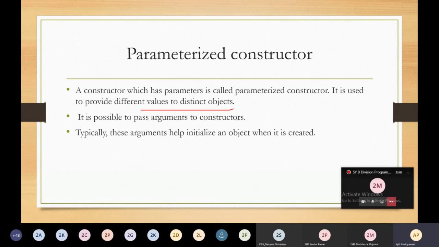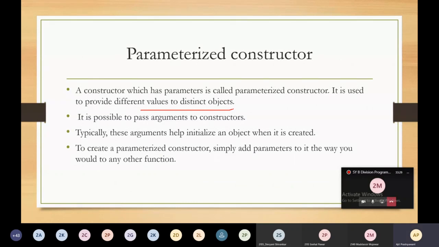Typically, these arguments help initialize an object when it is created. At the beginning, if you want to initialize the variables of the object, this is the standard way or notation to initialize the variables of your class. So in this case, the parameterized constructor will help us to initialize the object.